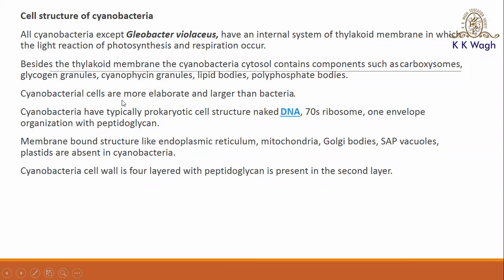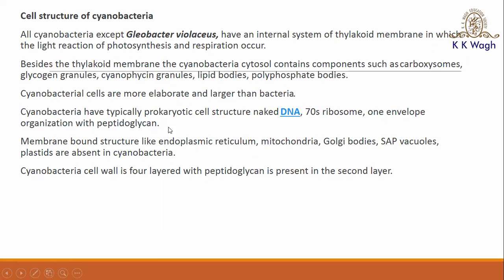Then the cyanobacterial cells are more elaborate and larger than bacteria. Next is the typical prokaryotic cell structure, then DNA is present in them. Then the ribosome is 70S. Then they have a one-envelope organization with the peptidoglycan. Then they also present membrane bound structures.